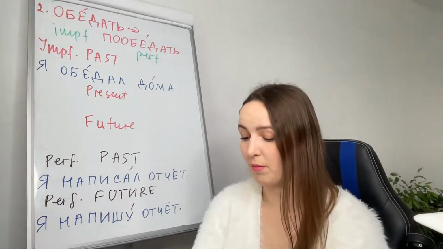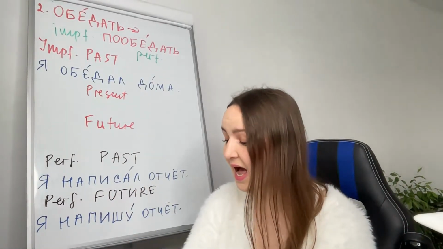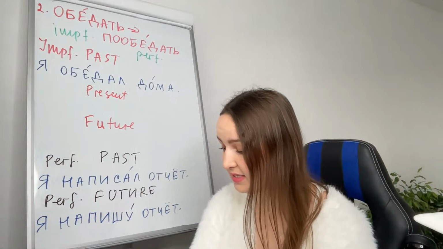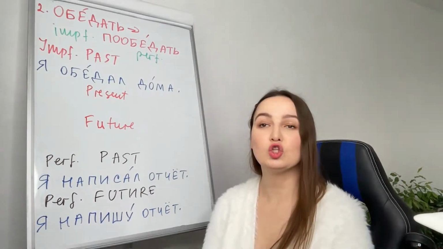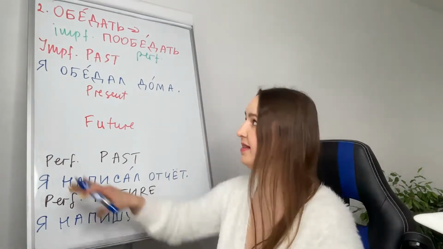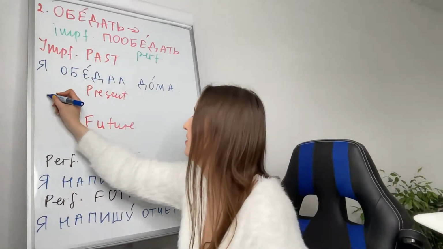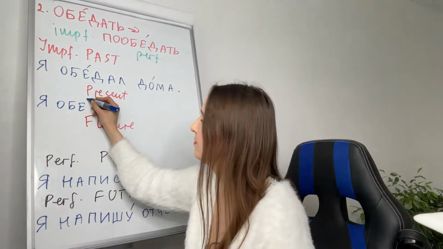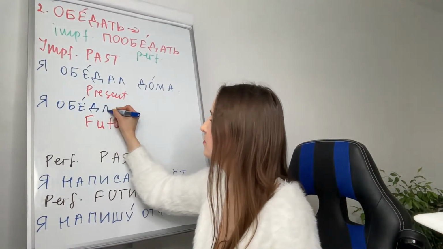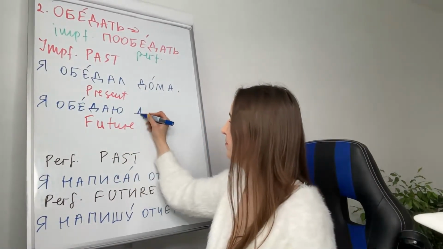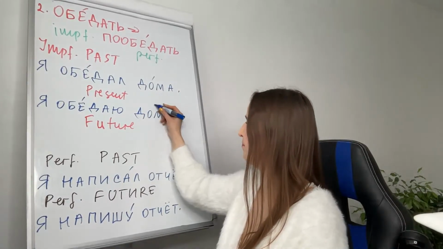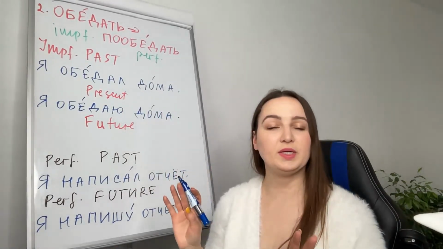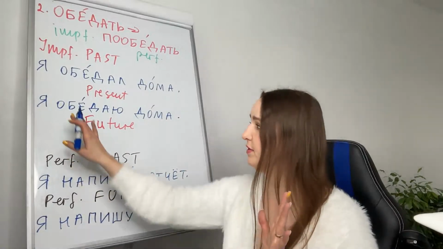Or just я обедал дома can mean I had lunch at home. Present: я обедаю дома. It's happening right now, so of course I will use imperfective. Or it can mean usually I have lunch at home.